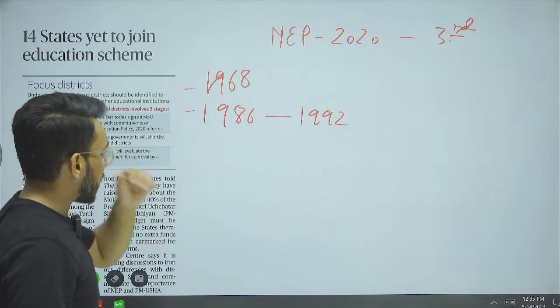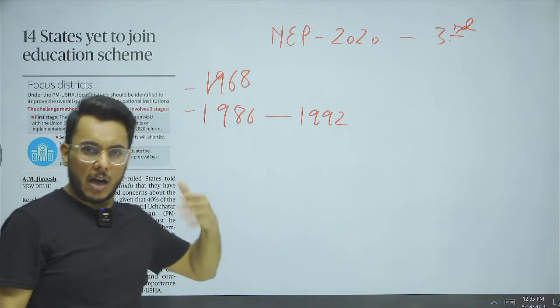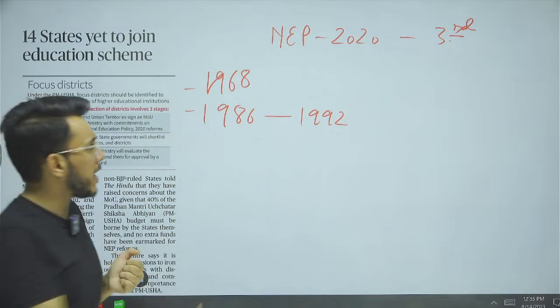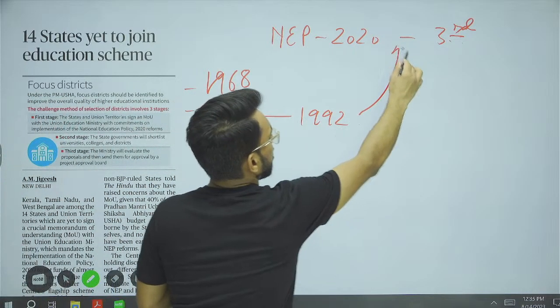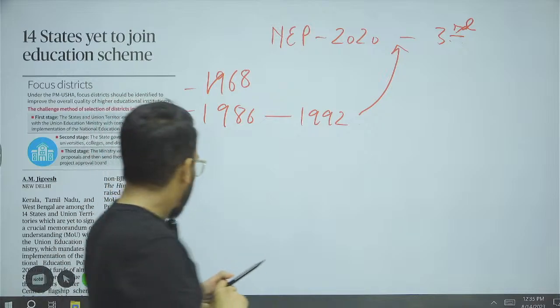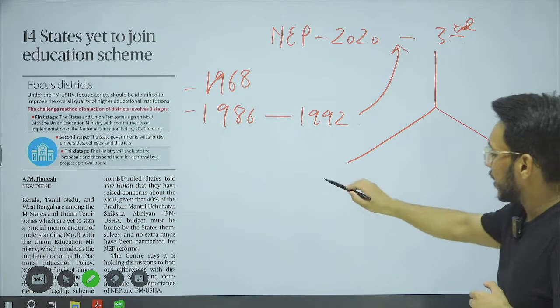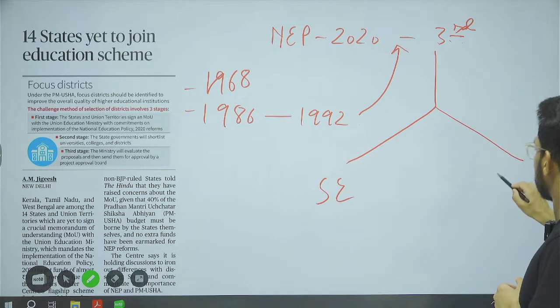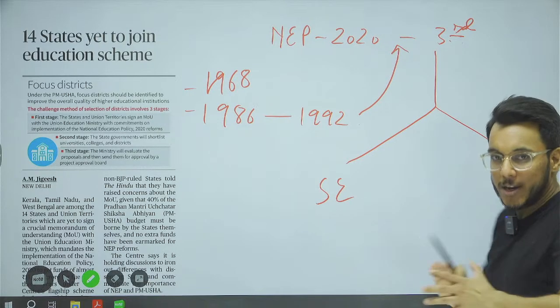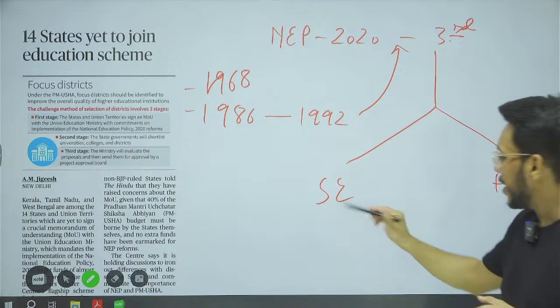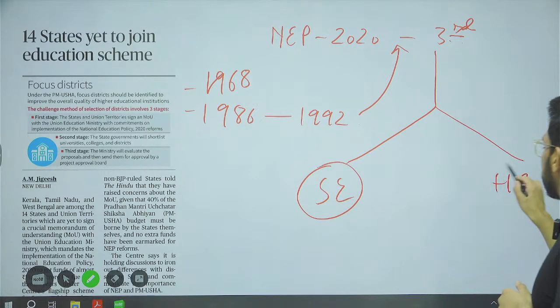After a gap of more than 30 years, we came out with the National Education Policy 2020. It aims to reform school education as well as higher education. Many reforms at both levels have been proposed.